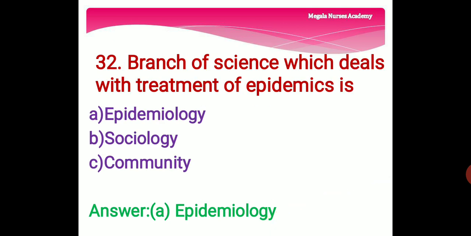32nd question. Branch of science which deals with the treatment of epidemics is option A, epidemiology. That is a branch of medicine which deals with the incidence, distribution and contribution of other factors relating to health. And option B is sociology, a study about human behavior. And option C is community, a group of people living in a geographical area. The right answer is option A, epidemiology.